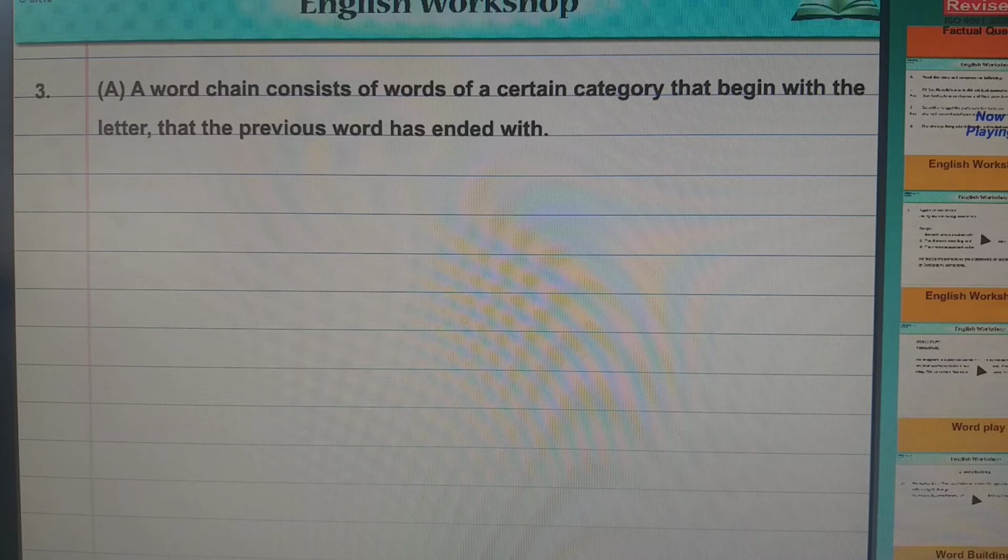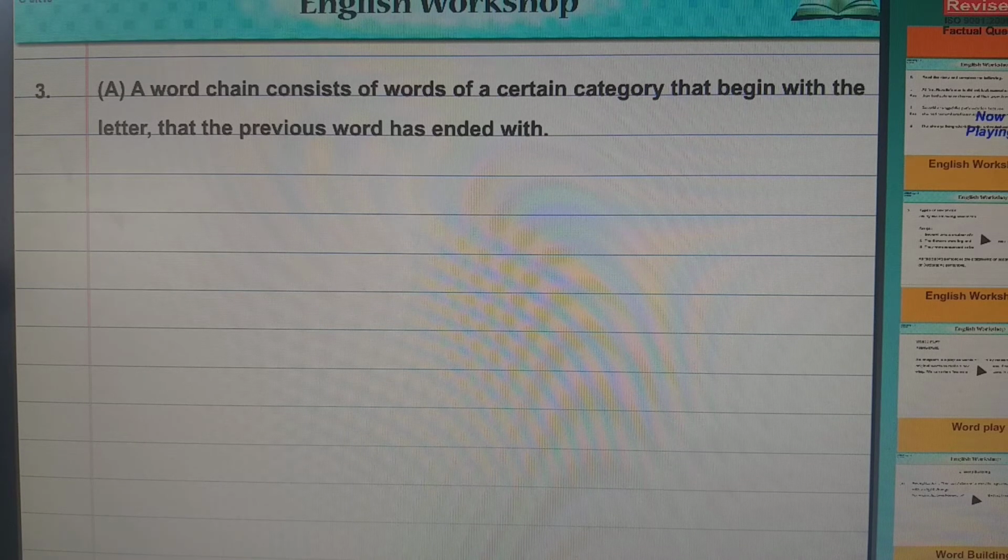So what is word chain? Word chain consists of words of a certain category that begin with the letter that the previous word has ended with. A very simple thing I'll say. This is a game which you play known as Antakshari. One person sings a song, and when the person ends the song, from that ending word you start a new song. Same way here, instead of songs, it is a word. As we go on doing the example, you will come to know exactly what it is. They have given that you have to complete the word chain.